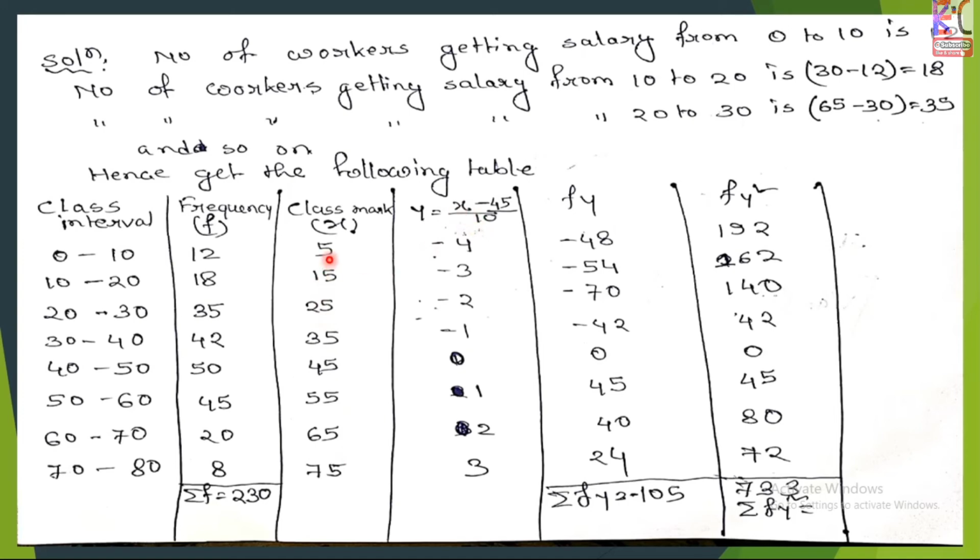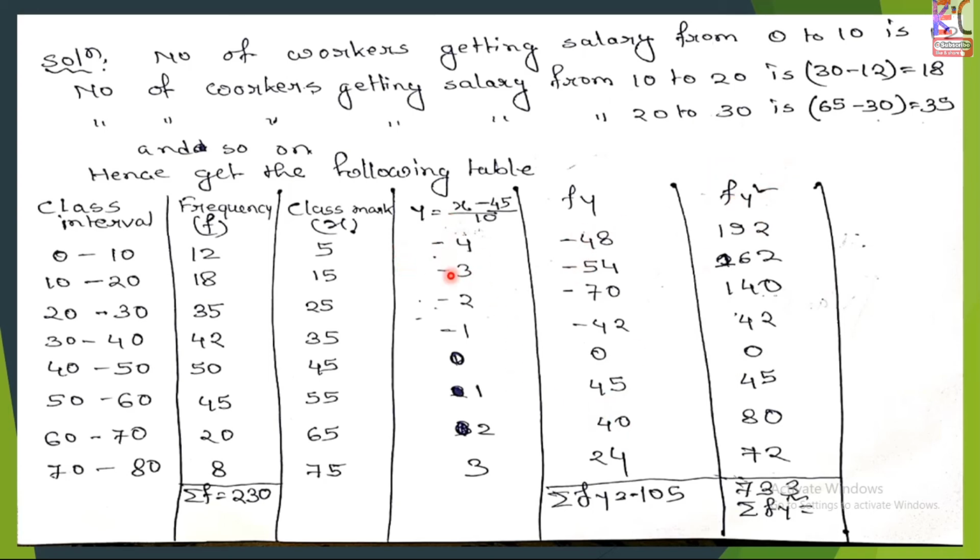So x is 5, so 5 minus 45 by 10, this is minus 4. Next x is 15, so 15 minus 45 by 10 is minus 3. Similarly like this. Next, this is the fy. You know the formula of standard deviation; in it we see fy and fy square. That's why we consider these columns, fy and fy square. So fy is f into y, where f is 12 and y is minus 4, so 12 into minus 4 is minus 48, and 18 into minus 3 is minus 54. Similarly like this, and fy square, not the square of this term, only fy square.